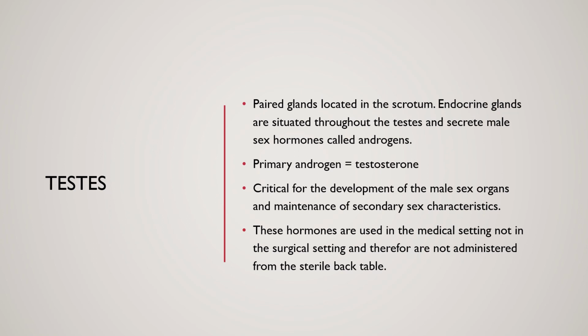All right, and finally we are going to talk about the testes just shortly. So these are paired glands located in the scrotum. Endocrine glands are situated throughout the testes, and they secrete the male sex hormones. These are called androgens. The primary androgen is testosterone. It is critical for the development of male sex organs and the maintenance of secondary sex characteristics in males.